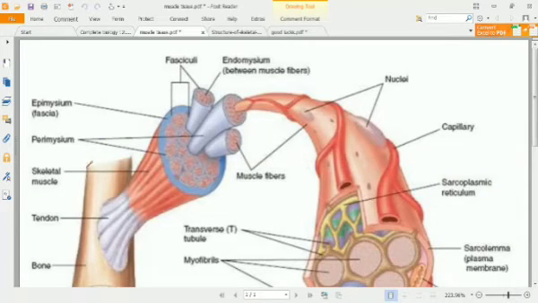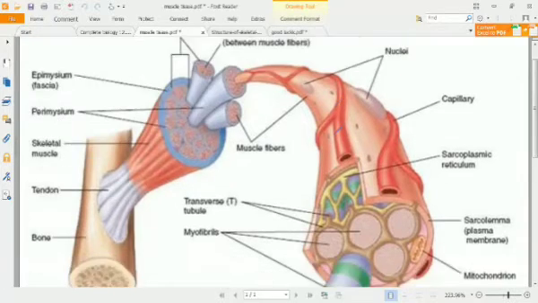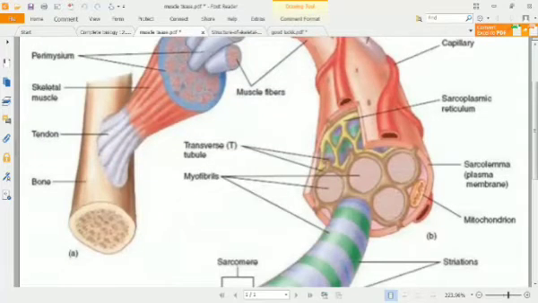This is bone, tendon, a skeletal muscle, then perimysium is this one, the upper one is epimysium, and now it is having fasciculi, this is plural, in which we have muscle fibers covered by endomysium, and then out of one muscle fiber we have the muscle fibril. And look, you can see lots of nuclei are there, and capillaries are over there to provide blood supply.